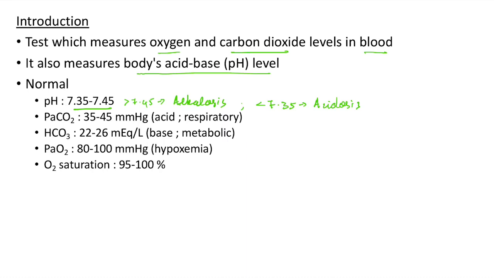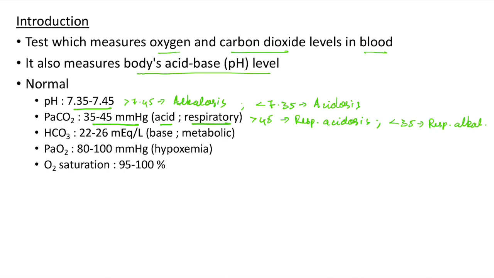The normal PCO2 is between 35 to 45 mm of mercury. PCO2 corresponds to acid and it is regulated by lungs, so it is respiratory. PCO2 more than 45 indicates respiratory acidosis. PCO2 less than 35 indicates respiratory alkalosis.